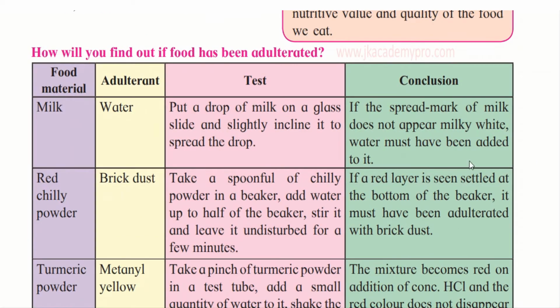Now let's learn how we can find out if the food has been adulterated. If it is milk, how will you check whether water is added? Put a drop of milk on a glass slide and slightly incline it to spread the drop. That is a piece of glass, which is called a glass slide. So put a drop of milk on it. And if the spread mark of milk does not appear milky white, water must have been added to it.